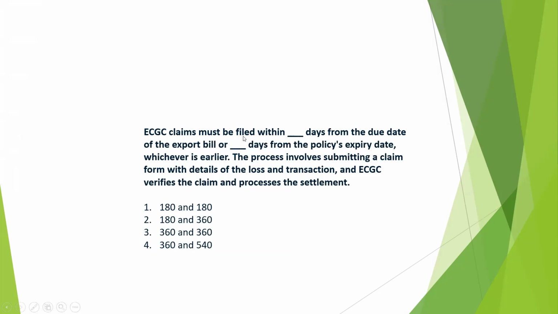ECGC claims must be filed within dash days from the due date of the export bill or dash days from the policy's expiry date, whichever is earlier. The process involves submitting a claim form with details of the loss and transaction, and ECGC verifies the claim and processes the settlement. So friends, here you have to tell what the time limit is. Your options are 180 and 180 days, 180 and 360 days, 360 and 360 days, 360 and 540 days. So let's see the correct answer.